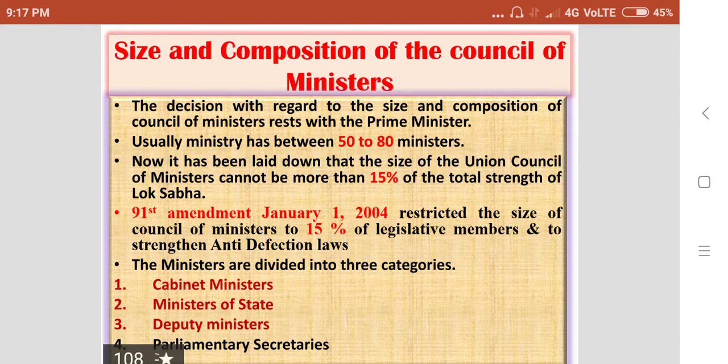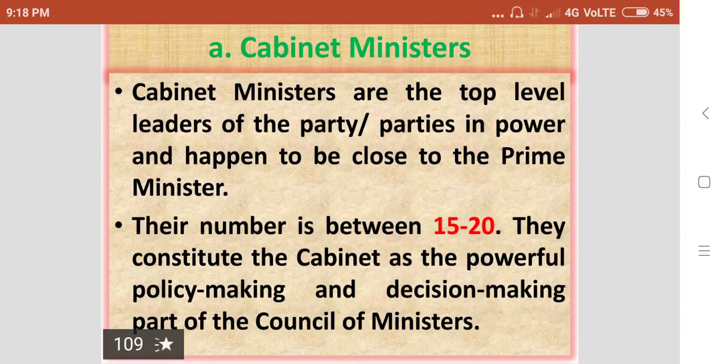So the ministers are divided into 3 categories: cabinet ministers, ministers of state, and deputy ministers.